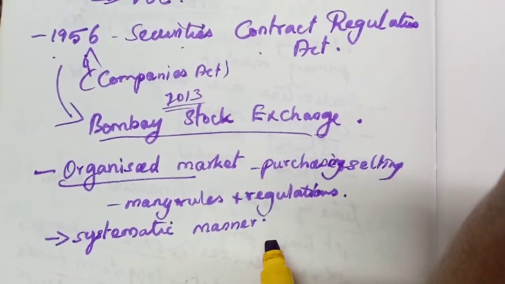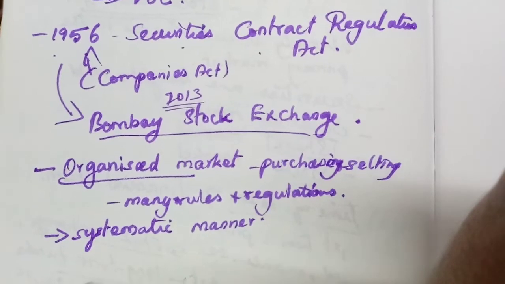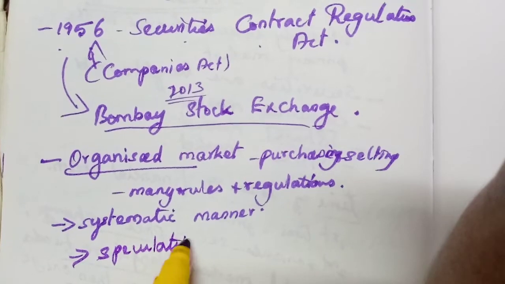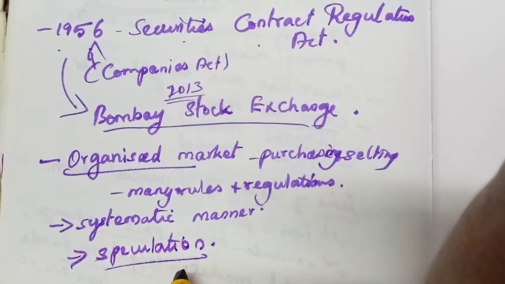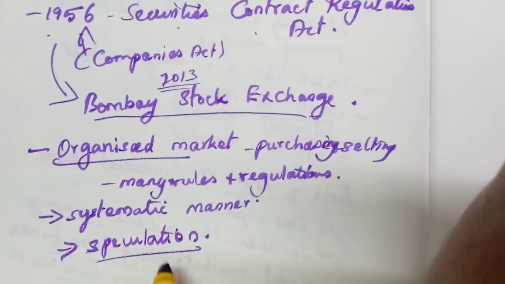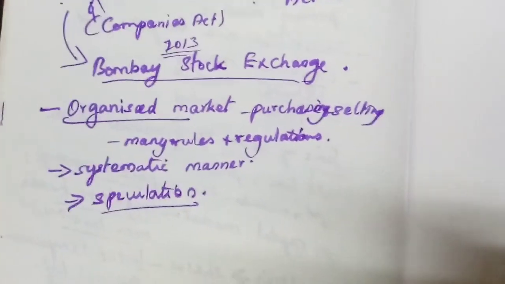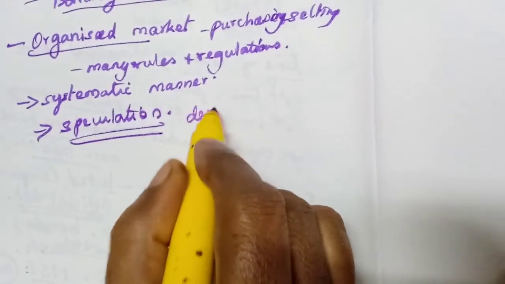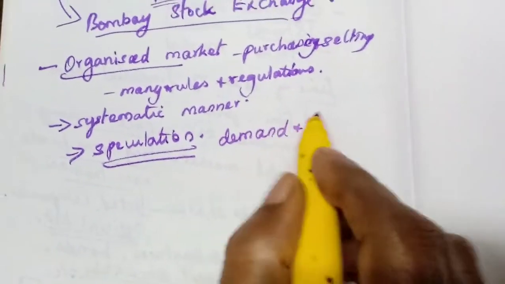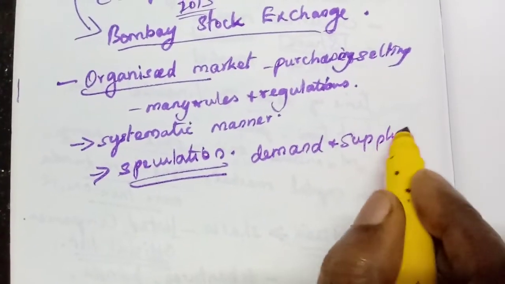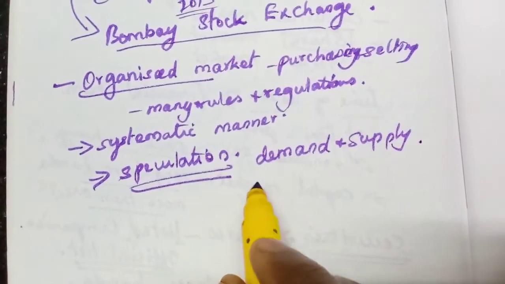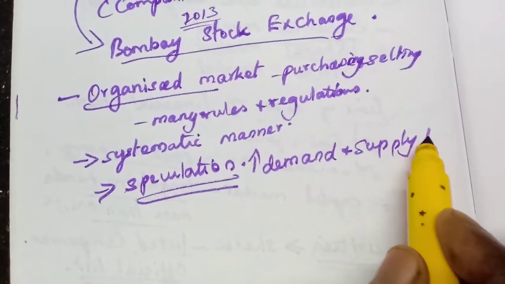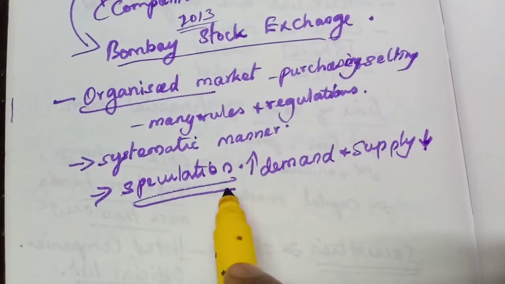There is some speculation. I have to use one word, speculation, that is used in the stock exchange. What is speculation? I don't know whether I have told you about speculation. It is related to demand and supply. In economics also you might have learnt, I think. If there is more demand and when supply is less, speculation takes place.